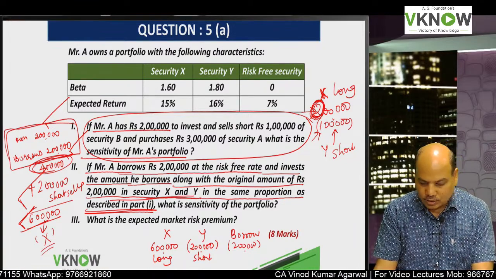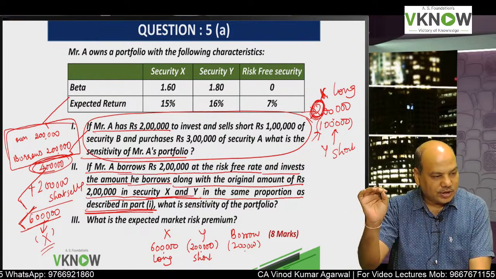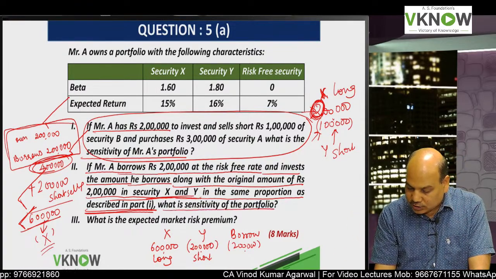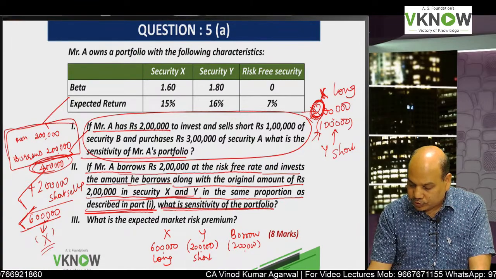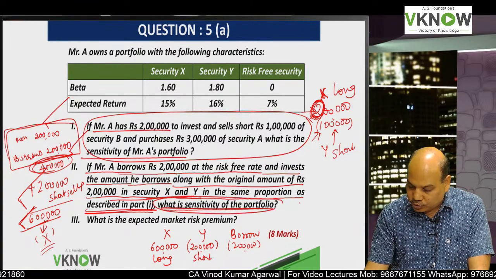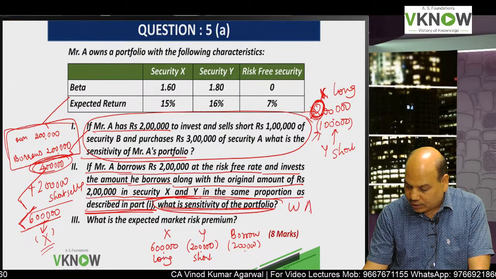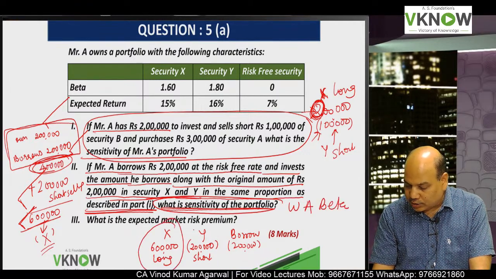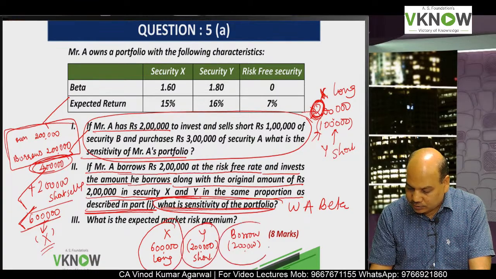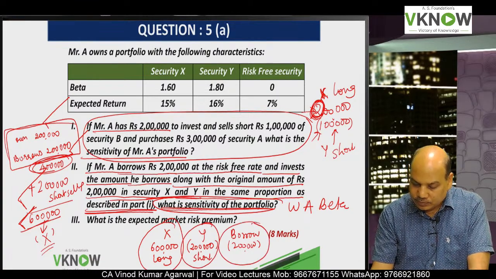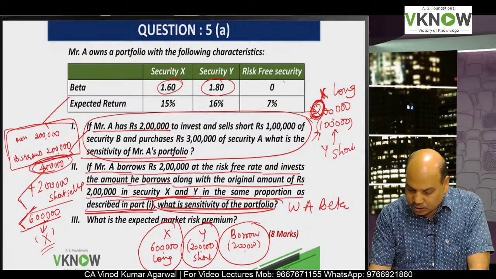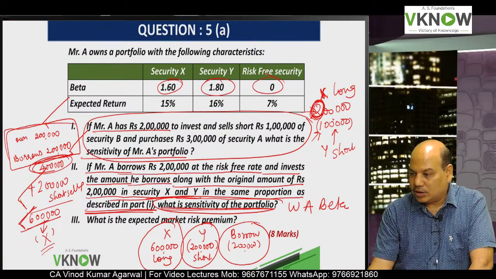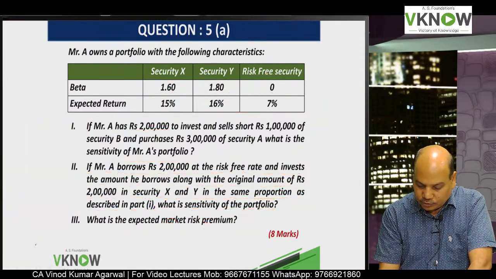So one student has replied about weights. I will check it later. Just wait. What is the sensitivity of the portfolio? The sensitivity of the portfolio is the same, the weighted average beta. So you have to recalculate the weights of X, Y and the borrowing, multiply by the respective beta, and you will get the sensitivity of the portfolio.